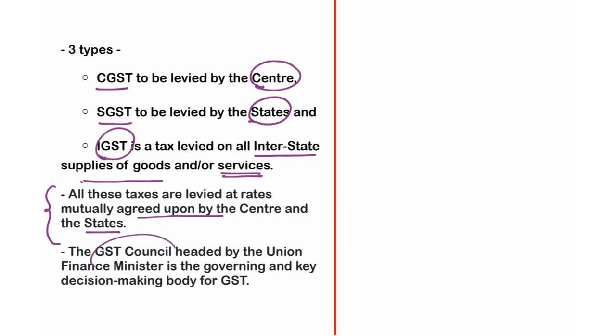The GST Council, which is headed by the Union Finance Minister, is the governing body and the key decision making body of GST. All the decisions regarding GST will be taken during the meeting of the GST Council. This meeting will be headed by the Union Finance Minister, and the other members will be the finance ministers of different states. I hope it is clear till now. So this is all about GST and important aspects of GST.